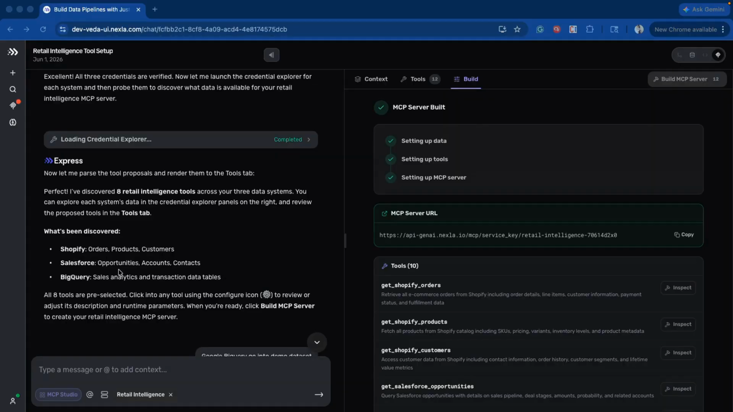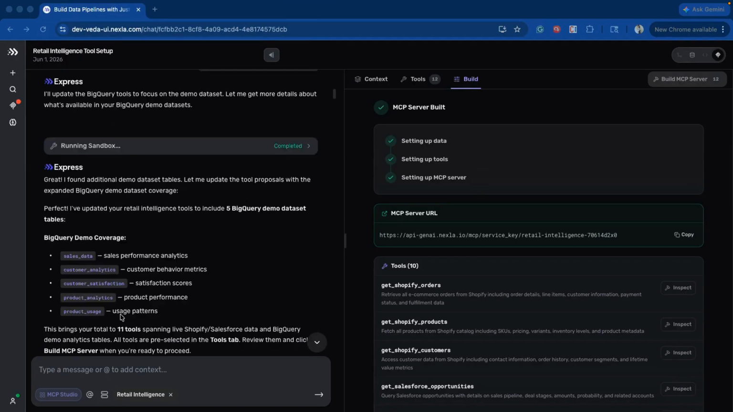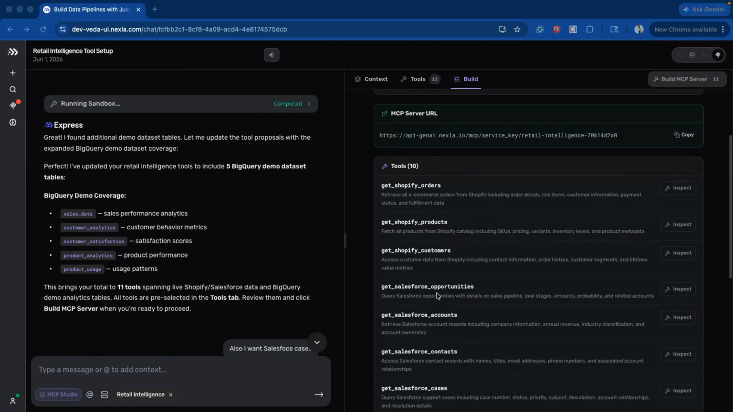From Salesforce, it was able to pull in opportunities, accounts and contacts modules. From BigQuery, it was able to get me the sales analytics and transactional data tables. It was automatically able to get all the tools.